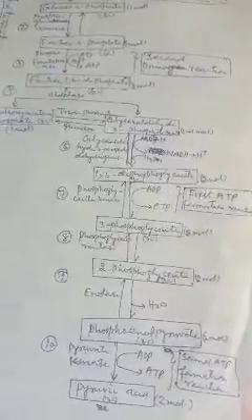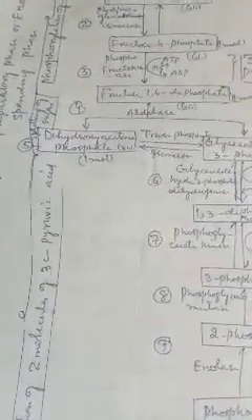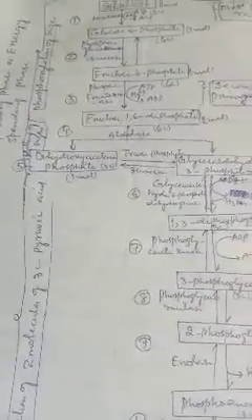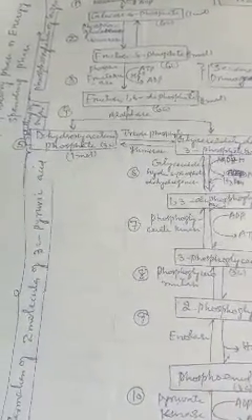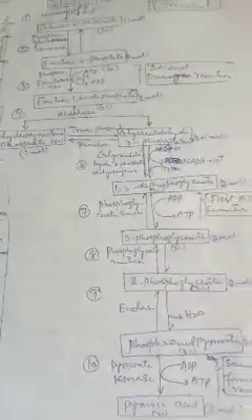During the first phase, in the first 5 reactions, at 2 steps ATP is consumed, which we call priming reactions. We have 2 priming reactions, that is the first step and the third step, where 2 ATP molecules are consumed.